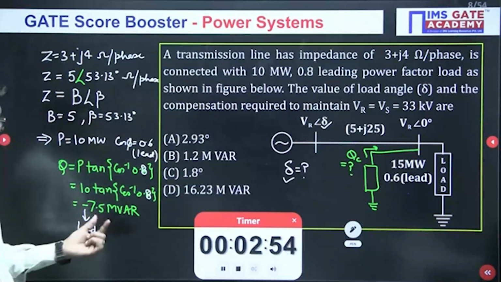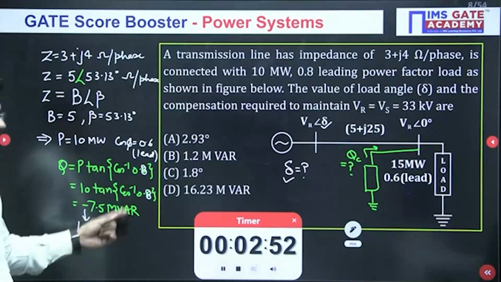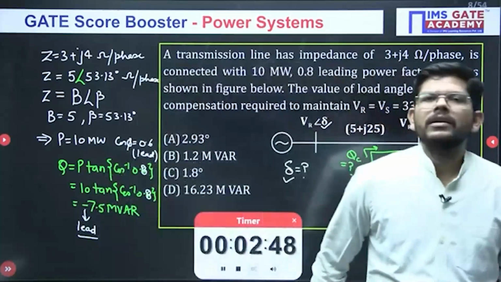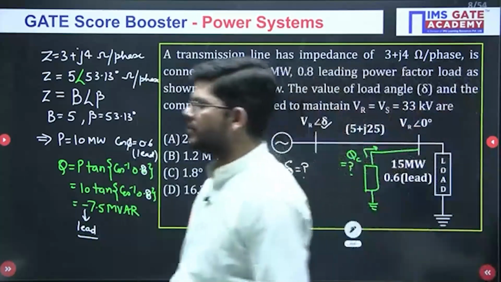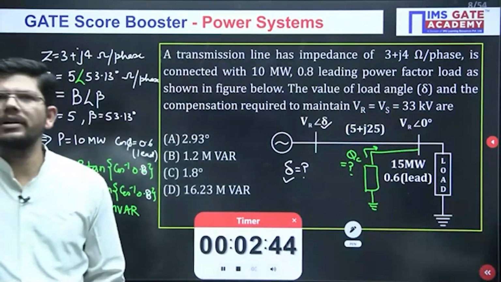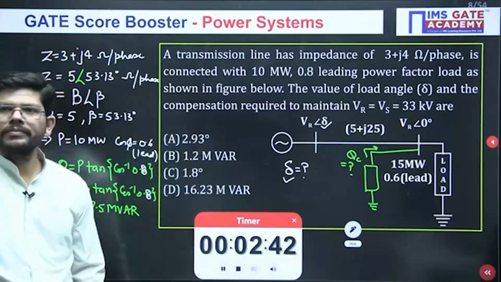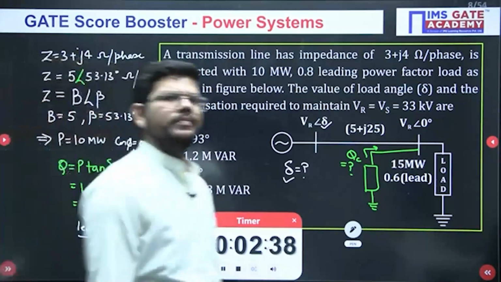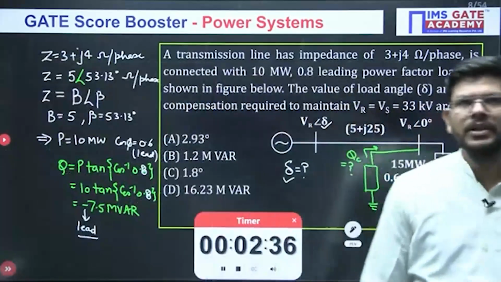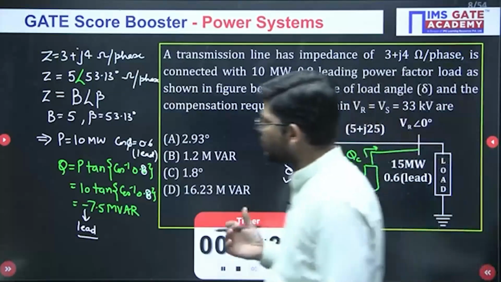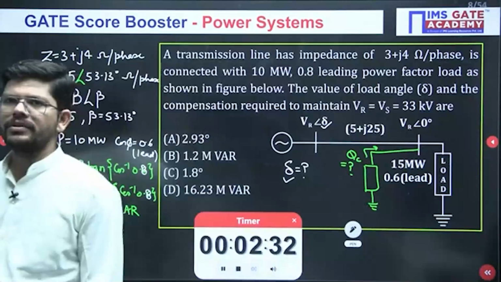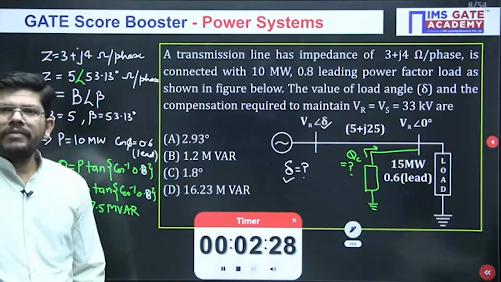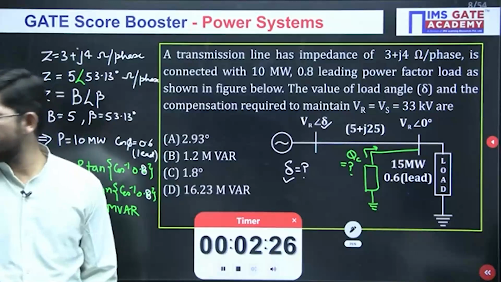Okay, Divya, are you getting minus 7.5 MVAR when you take the power factor to be 0.8? I think the answer will be the same, but I think I put a wrong value here. So take your time, and I believe that you can solve this question. We have to calculate the value of del and how much compensation we are providing.